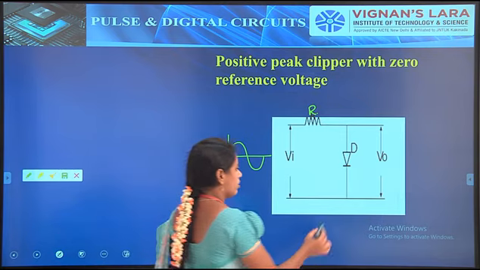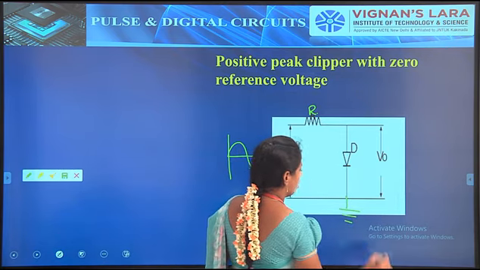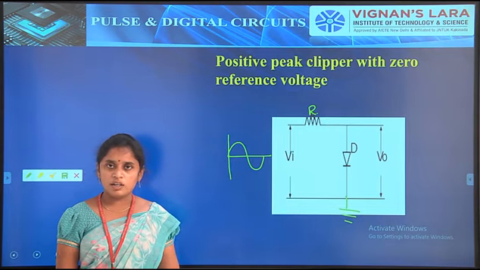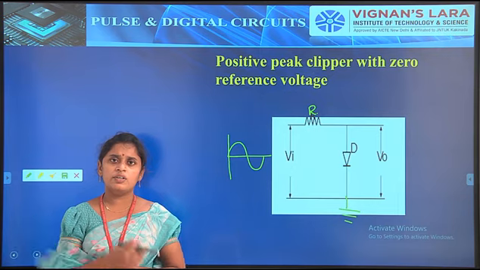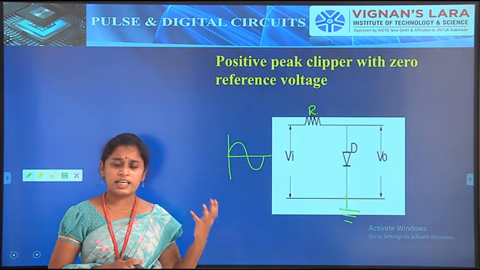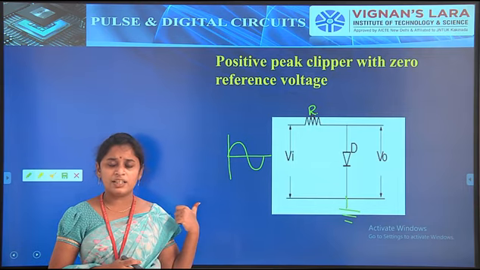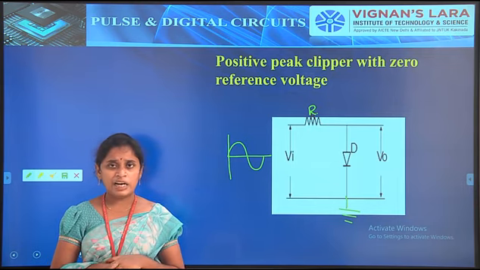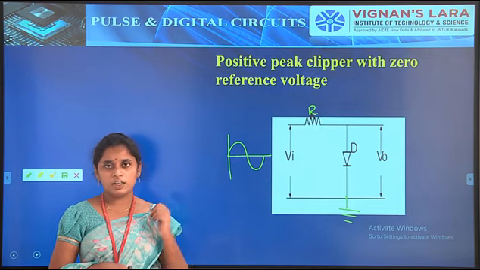We have to concentrate. So for the diode on condition, what is the condition for the diode to be on? Simply we can say that the anode voltage is greater than the cathode voltage. At the same time, the anode voltage must be 0.7 volt. So that is the thing for the diode on condition.